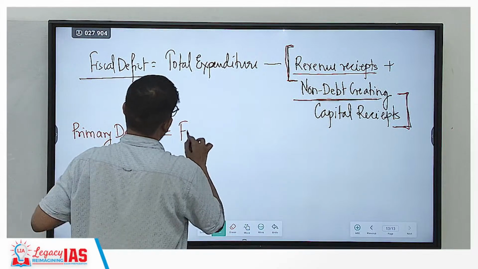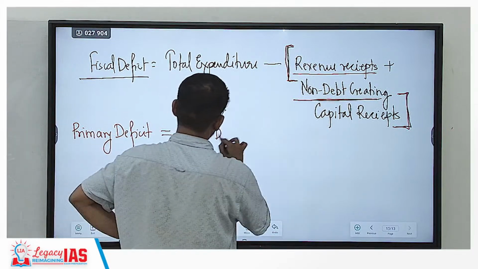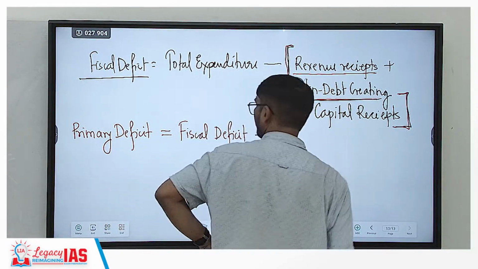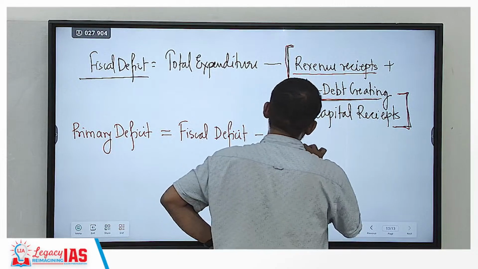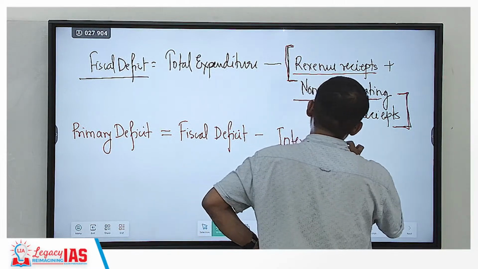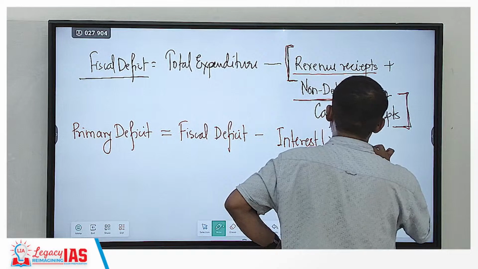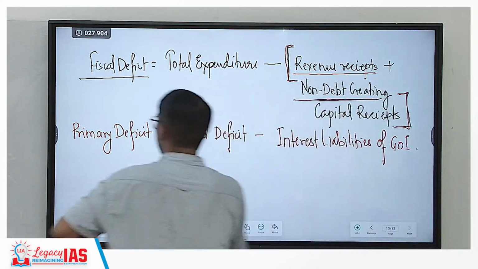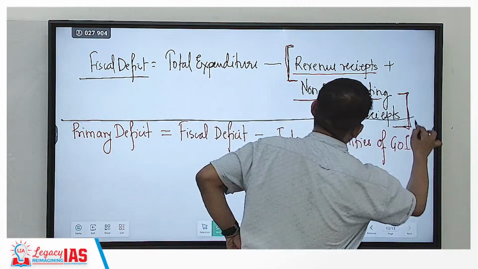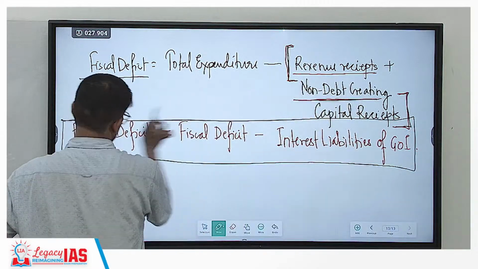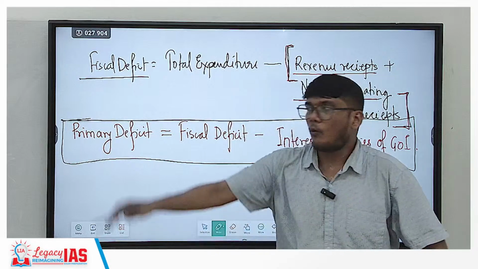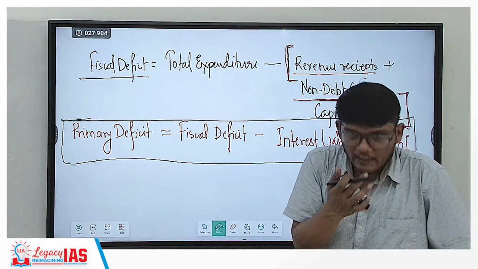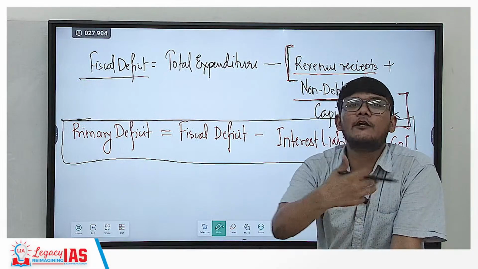It means fiscal deficit minus interest liabilities of Government of India. Fiscal deficit minus interest liabilities of Government of India. Now, why are we doing this? We are doing this to get a better understanding of how the economy is working.